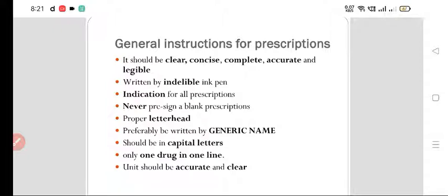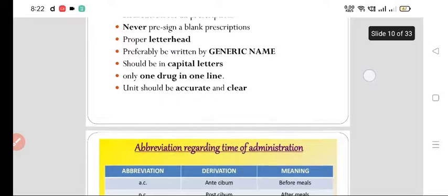All the names of the drugs that you are writing should be in capital letters. Only one drug in one line. Then units should be accurate and clear, whether it is milligram, microgram, or gram.